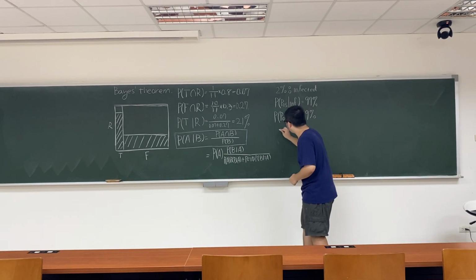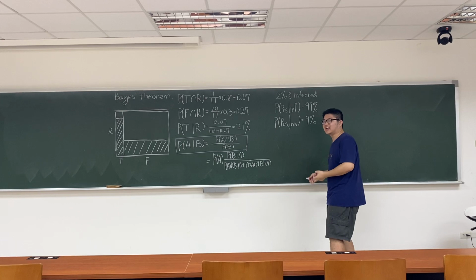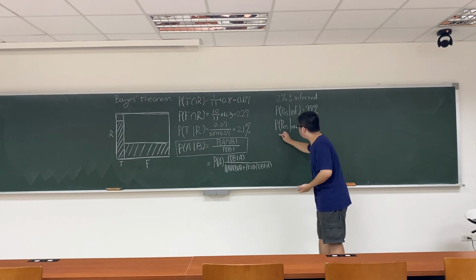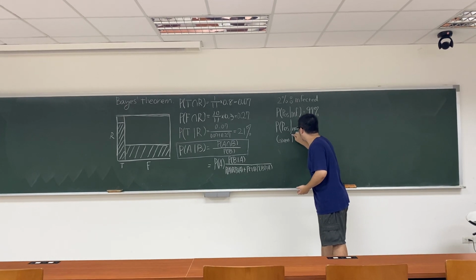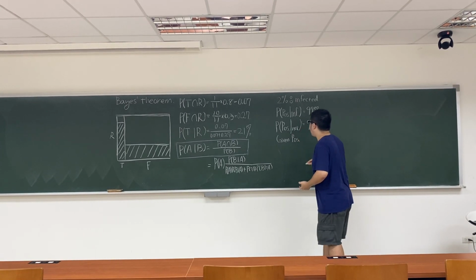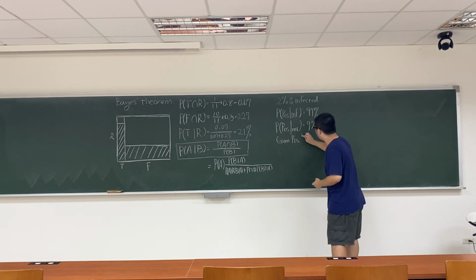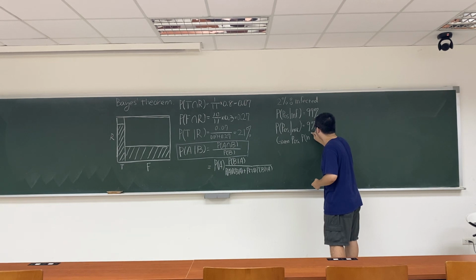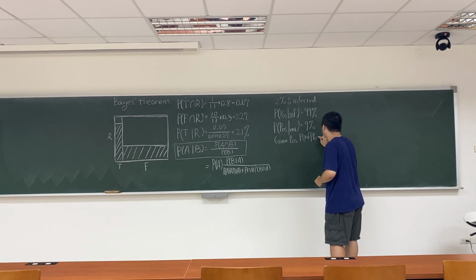So today, you're taking the test and the result is positive. So given positive, how likely are you really to be affected? Let's say P of affected, given that you have a positive result.